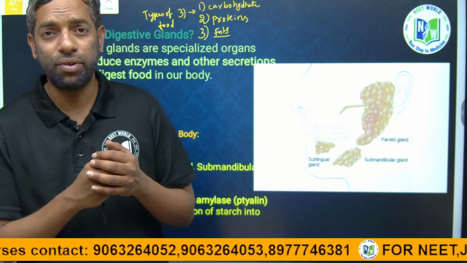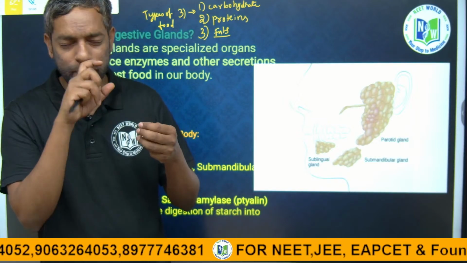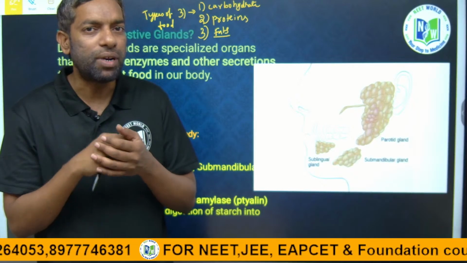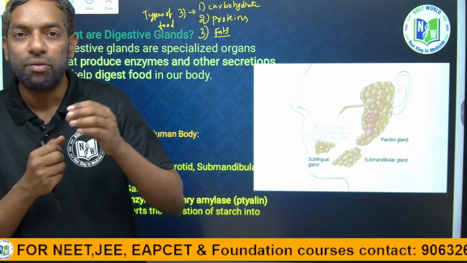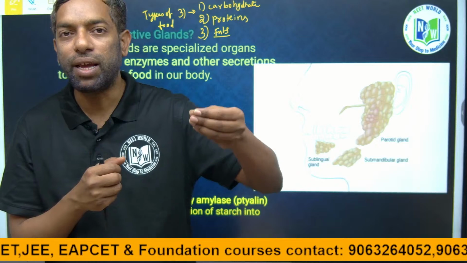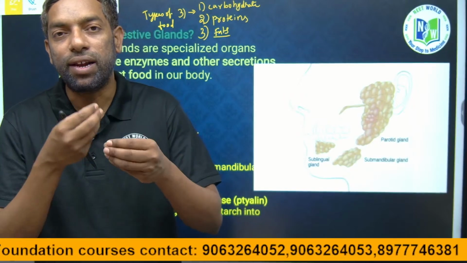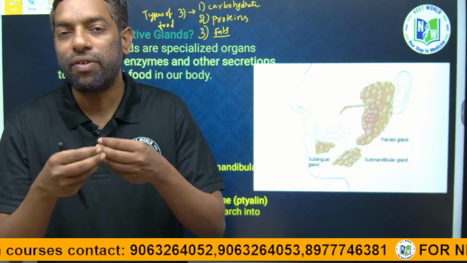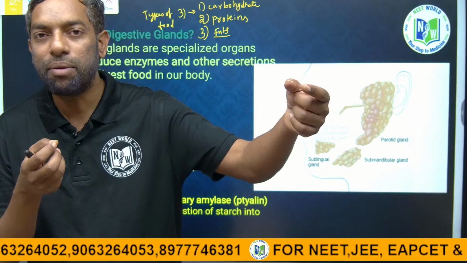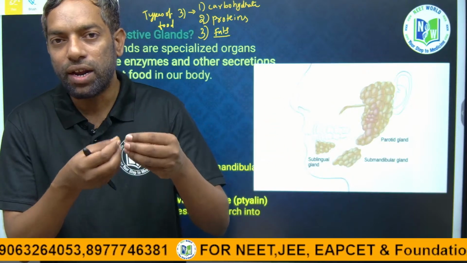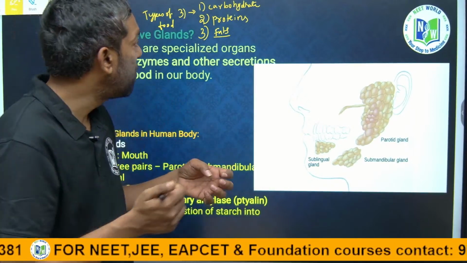First we eat the food: proteins, carbohydrates and lipids, fats like ghee. If we eat these kinds of foods at the same time, in mastication, when we masticate the food in the mouth, the first 10% digestion of the carbohydrates takes place in the mouth. With the help of the salivary glands, which release saliva. Saliva has an enzyme which can break down carbohydrates only. The enzyme name is ptyalin.